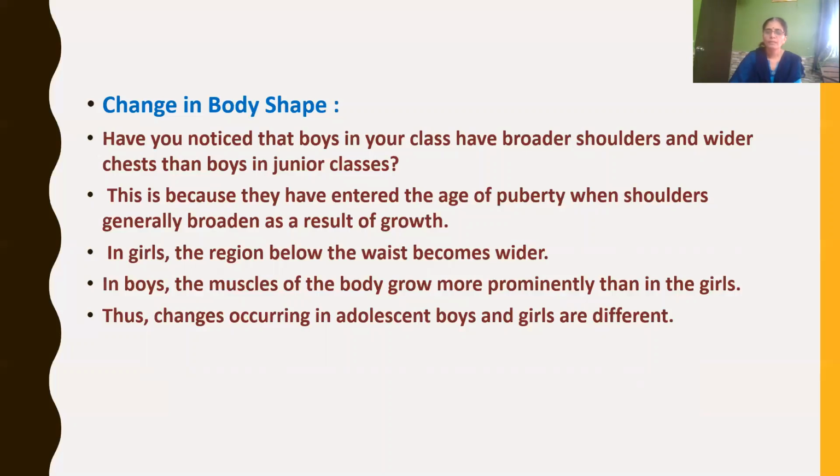In the same way, in girls the region below the waist becomes wider. In boys, the muscles of the body grow more prominently than in girls. In girls, the upper part and the lower part of the waist become wider due to fat deposition rather than muscle growth. So the changes occurring in adolescent boys and girls are different.